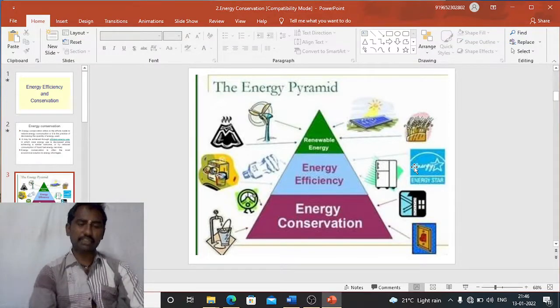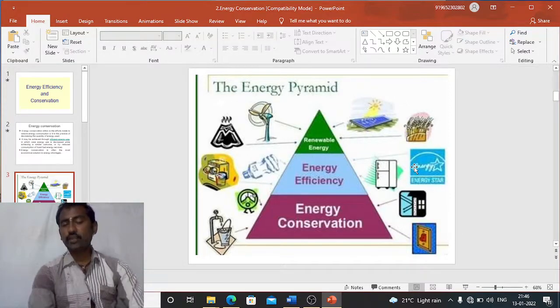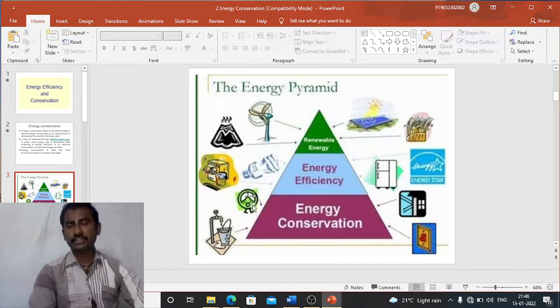And the last one is conservation of energy. That means we can conserve energy by our own responsibility. How can we conserve? Instead of driving a car, if it is a very short distance, there is no need for a car, and we can go to that place on foot.